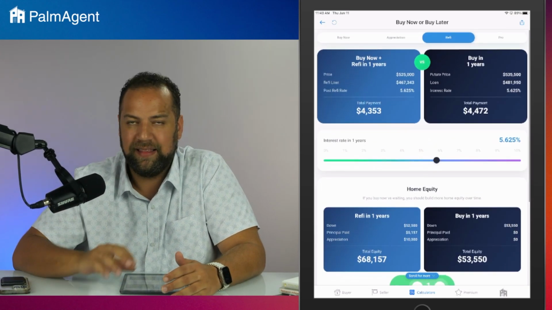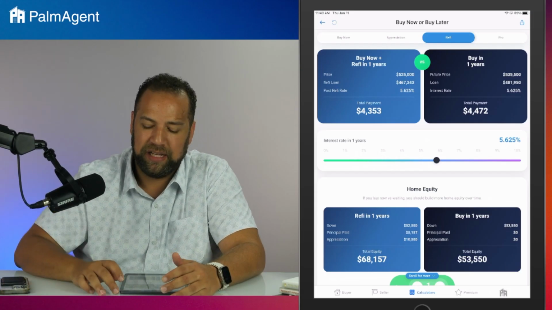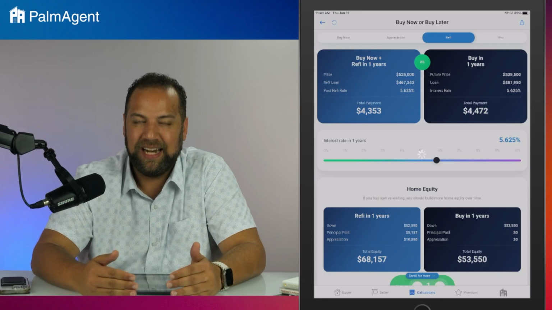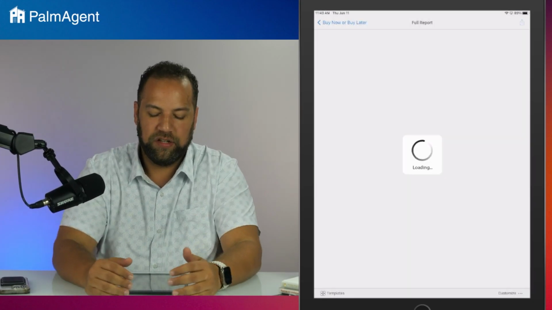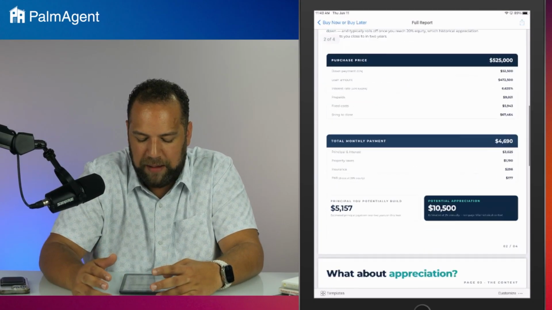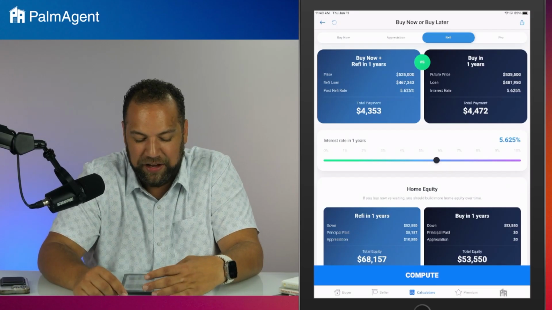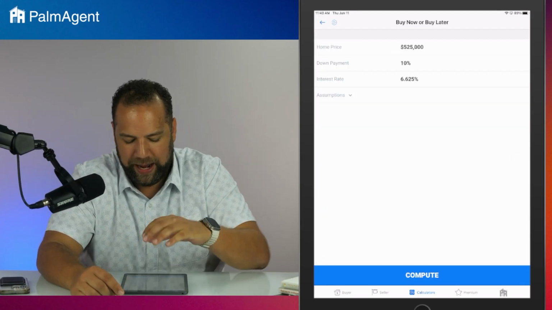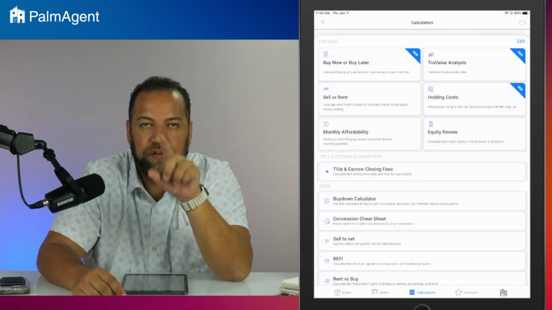And, of course, like I said, that report that we looked at is the report for this calculator. So if I press that share icon up there at the top, it is going to generate that multi-page report for me that I can take to that meeting with that buyer. I can text it over to him, email it over to him. Definitely a cool piece here. So that is your buy now or buy later calculator. If you've got a buyer who's thinking about waiting, that is truly a tremendous tool for you to use with them.